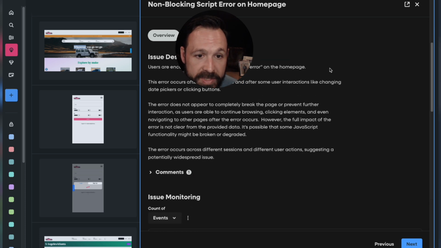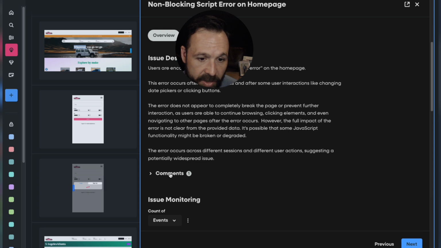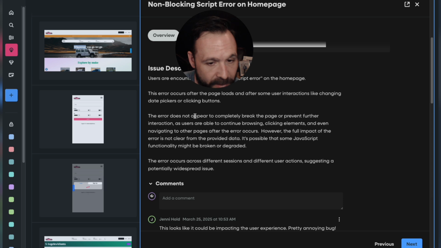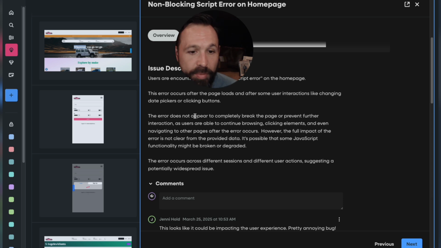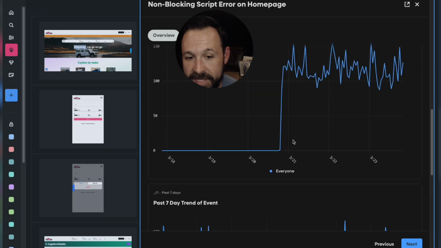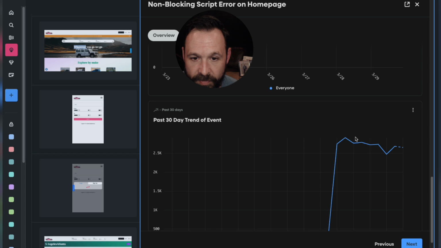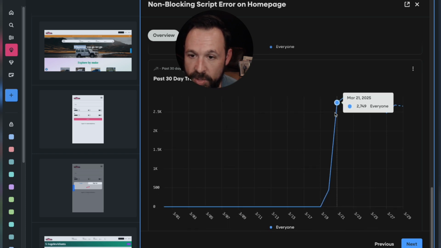The overview says that the error does not appear to completely break the page or prevent further interactions, as users are able to continue browsing. The error occurs across different sessions and different user actions, suggesting a potentially widespread issue. Here is when we first detected it, here's the past 7-day trend, and here's the 30-day trend. You can see we first detected this on March 21st.